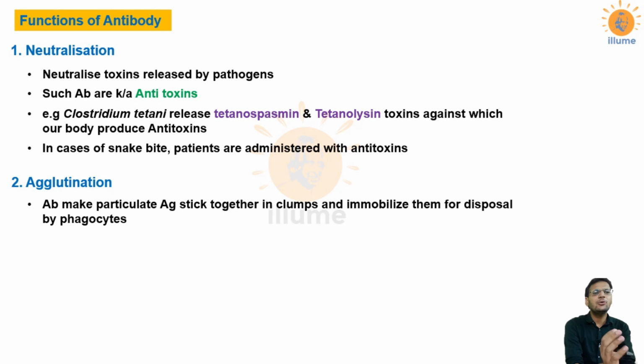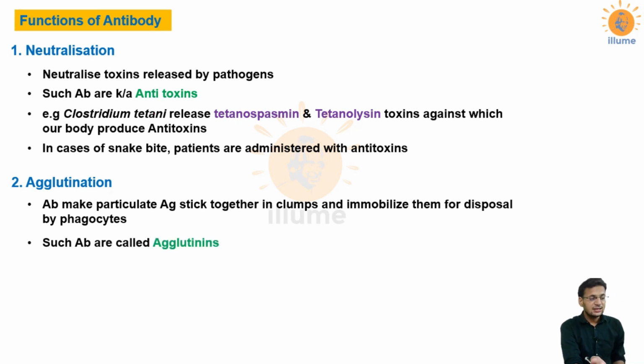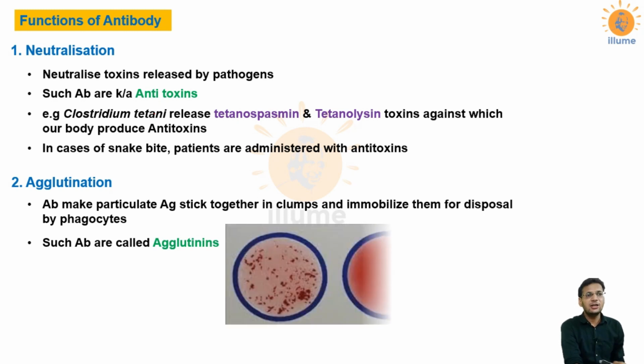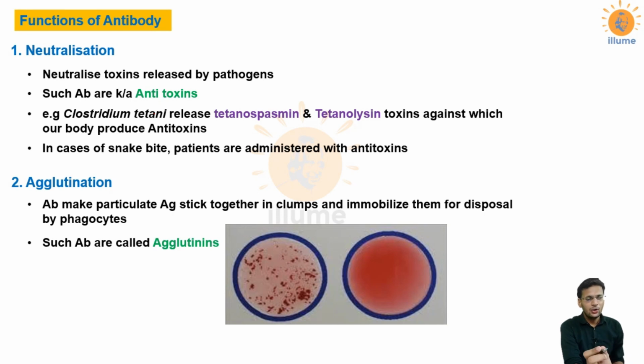Now what is agglutination? Agglutination means that if particles clump together, it is called agglutination. When antibodies interact with the antigens, these antigens stick together in clumps and become particulated. Because of the agglutination, all these antigens become immobilized, and once they are immobilized, they are easily digested by the phagocytic cells. Such antibodies, which perform agglutination, are called agglutinins.